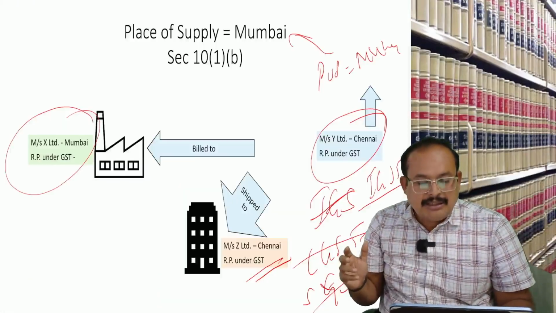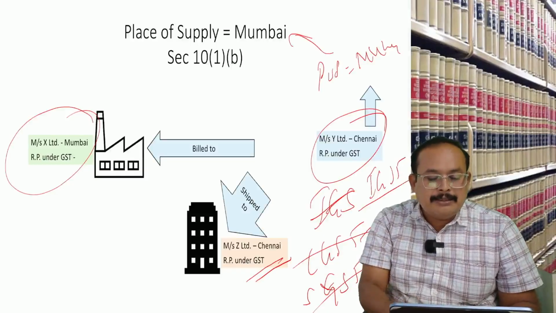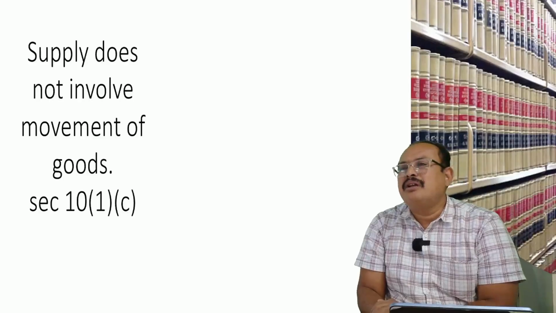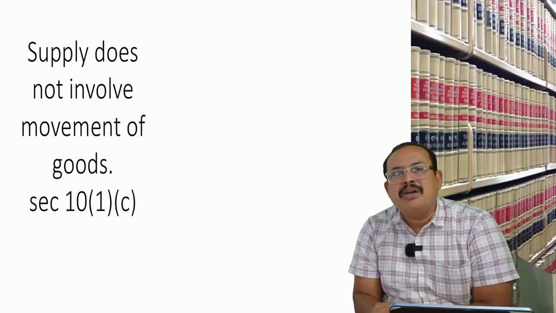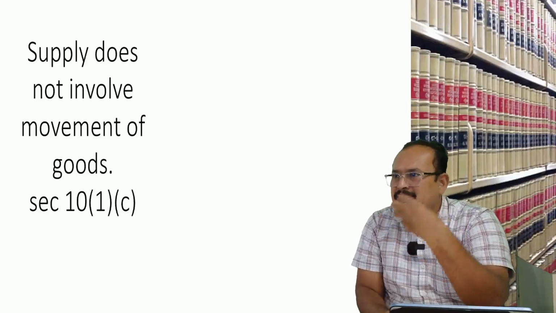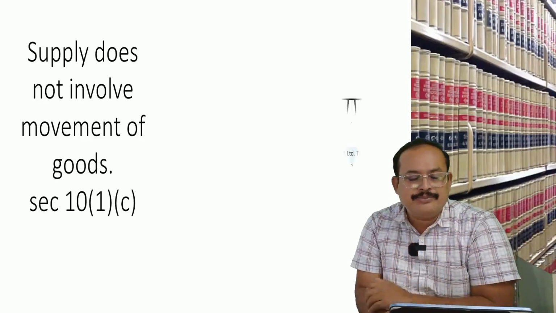Place of supply is where the goods are actually held, at the time of supply, where the goods are actually located.